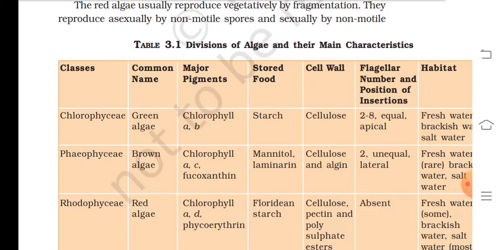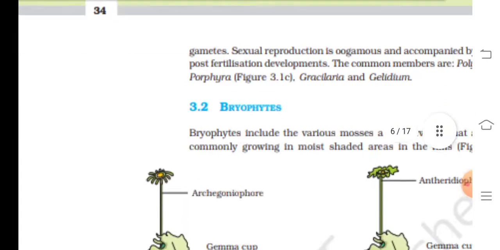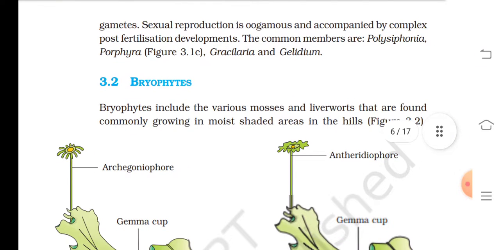Rhodophyceae, the common name is red algae. Major pigments present are chlorophyll a and d, and phycoerythrin. Stored food is floridean starch. The cell wall is made up of cellulose, pectin, and polysulphate esters. Flagellar number and position of insertion is absent. Habitat is freshwater (some), brackish water, salt water, with most living in salt water. Sexual reproduction is oogamous and accompanied by complex post-fertilisation development. The common members are Polysiphonia, Porphyra, Gracilaria, and Gelidium.